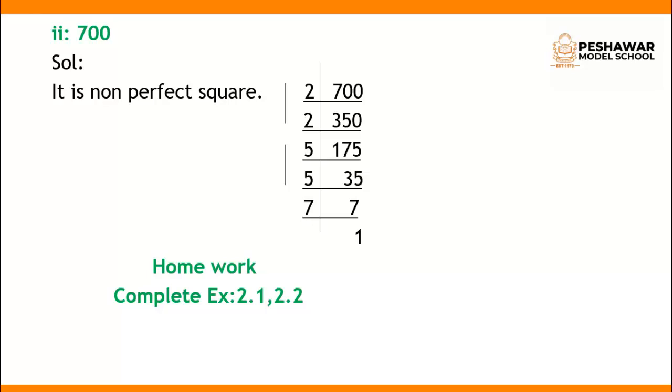Now we check their pairs. The first pair is 2 multiplied by 2. The next pair is 5 multiplied by 5. And now we see that there is no pair of 7. So 7 is alone. It is not a perfect square, because in this question we don't have the pair of 7. So it is a non-perfect square.